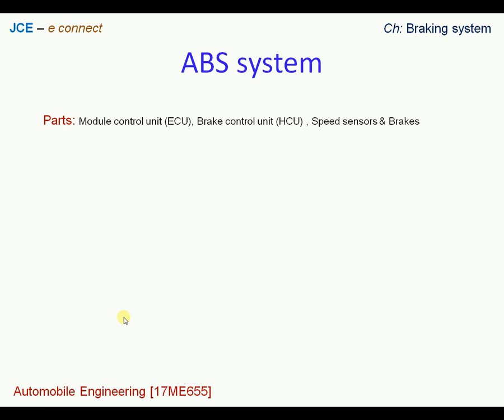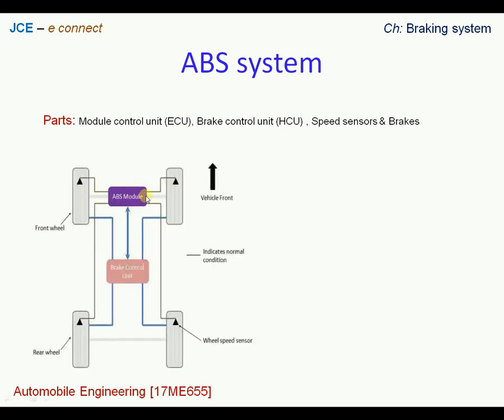Number 1 is called a module control unit, which is also a kind of electronic control unit. The other one is called a brake control unit. One can call it a hydraulic control unit. And then we have speed sensors, and then we have brakes. So these are the 4 important parts which form the anti-lock braking system. Now let us look at the working process. So here we have a vehicle, a 4-wheeler basically. These are the front 2 wheels, and these are the rear 2 wheels.